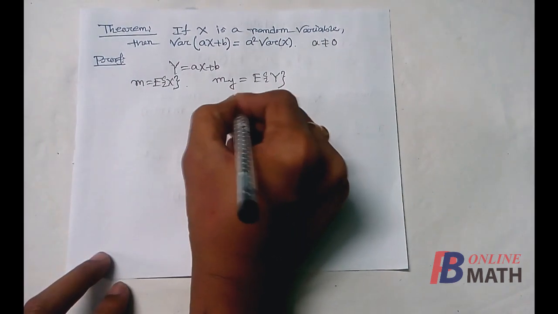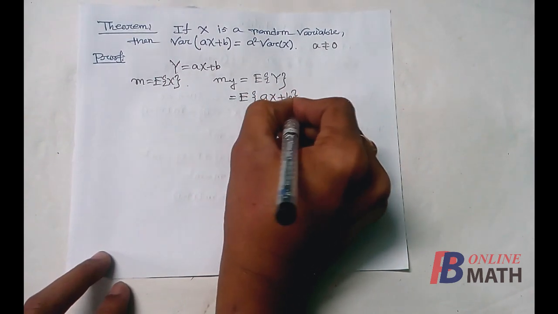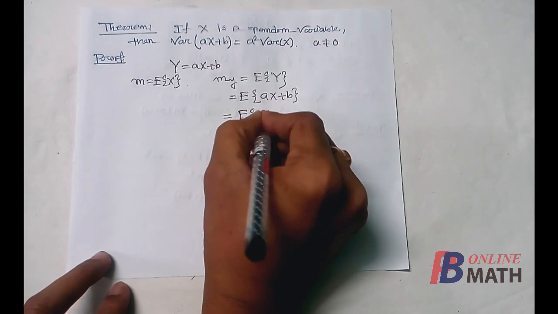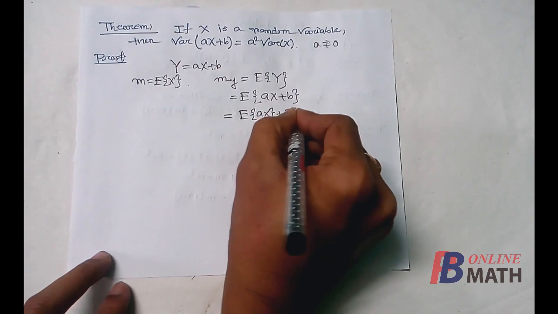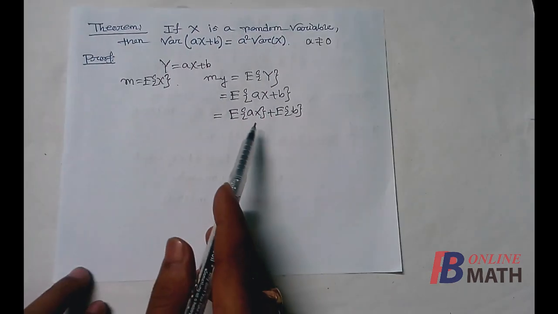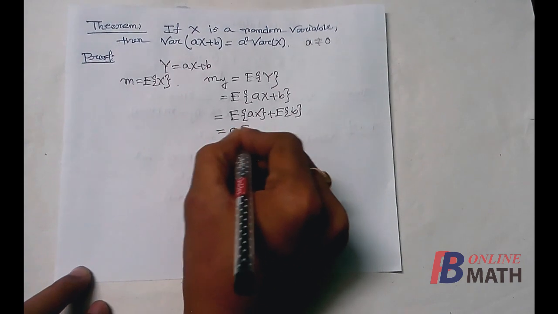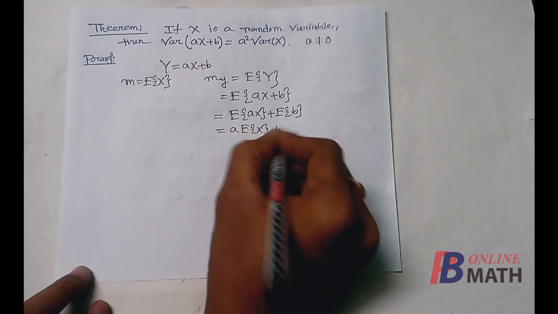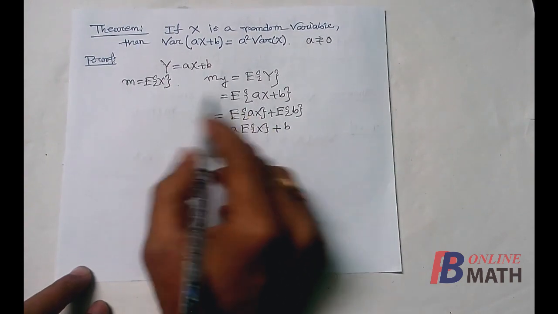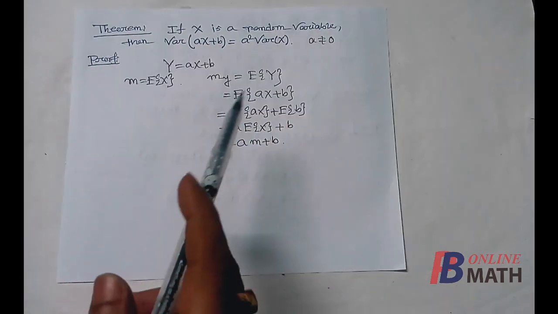Now this can be written as E of (ax plus b), and by the property we can write it as E of ax plus E of b. Now we can take this constant a outside the expectation, so this is a into E of x plus E of b, and b is a constant, so E of b equals b. Now expectation of x is m, so it is am plus b. So this is the mean of the random variable y.